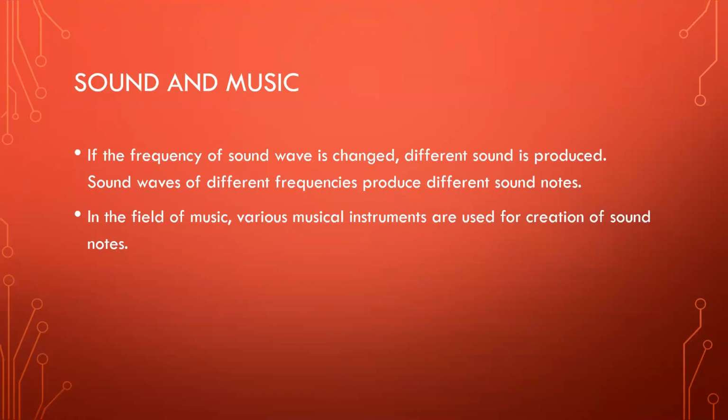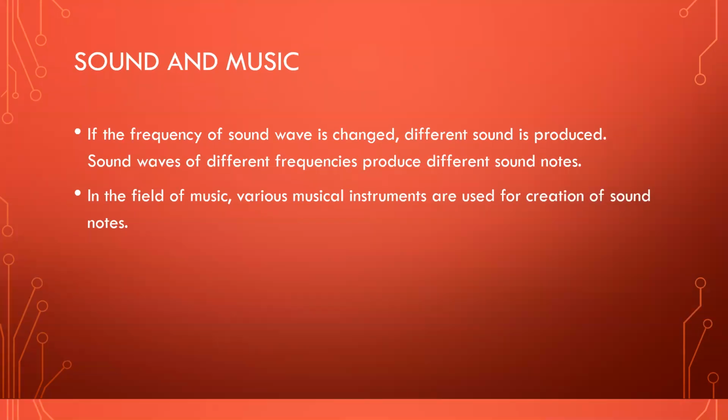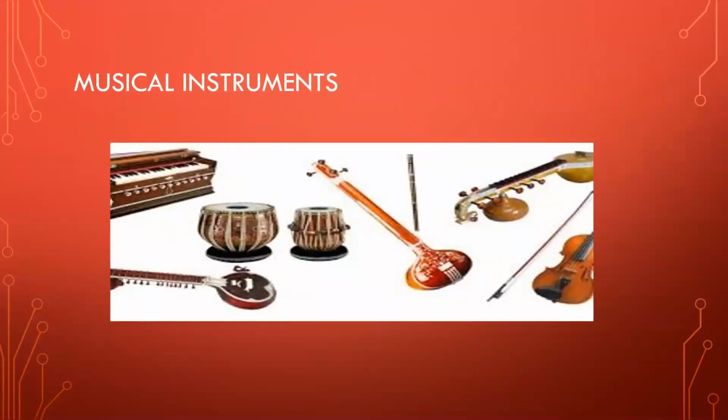Sound and music. If the frequency of sound wave is changed, different sound is produced. Sound waves of different frequencies produce different sound notes. In the field of music, various musical instruments are used for creation of sound notes. Musical instruments like sitar, violin, guitar, which use strings for production of sound, and instruments like flute, shehnai, which use air blown into pipes for the production of sound.